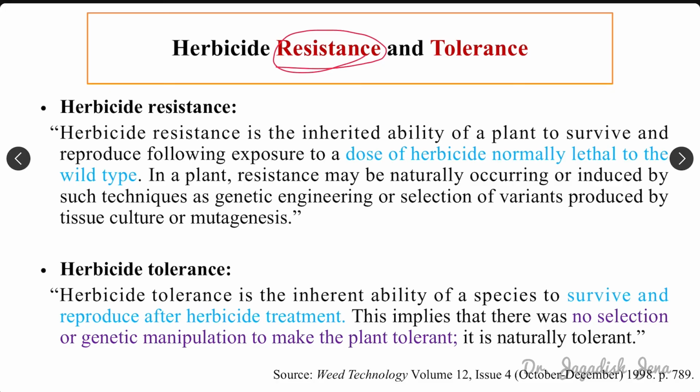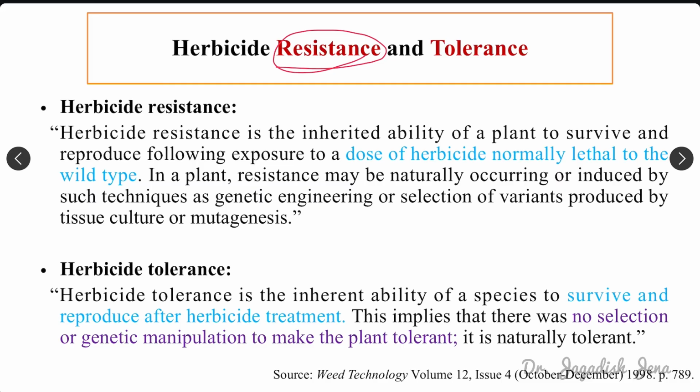Whereas tolerance is environmental. It is tolerated from its very beginning. Resistance develops gradually, but tolerance is there from the beginning. That means it is not genetically controlled, right?